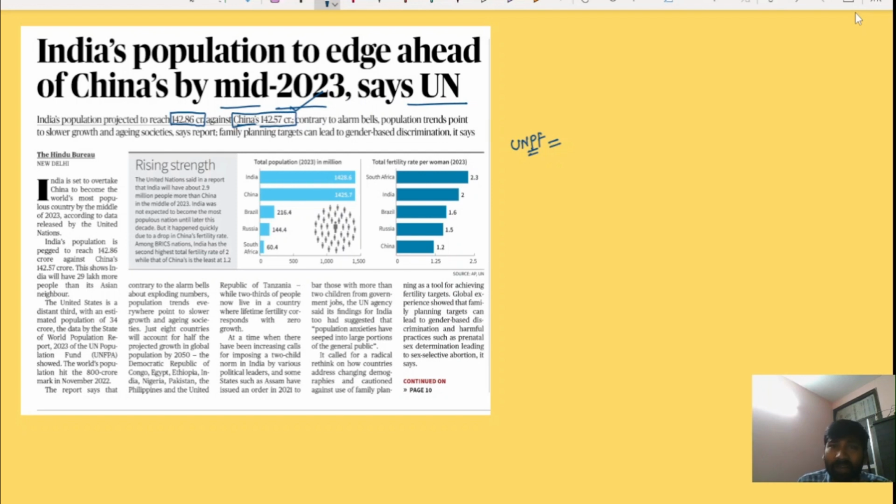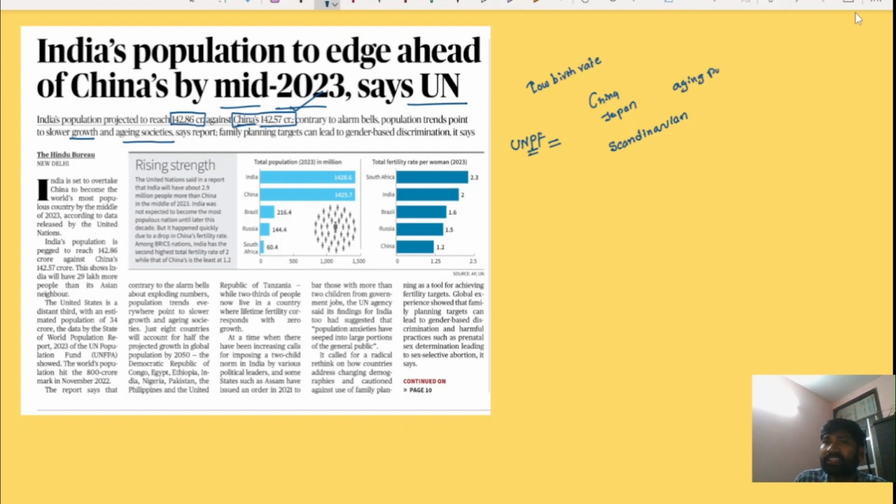Contrary to the alarm bells, population trends point to slower growth and aging societies. Aging societies invariably means low birth rates. There have been low birth rates among major developed countries like China, Japan, and even several Scandinavian countries. Those countries have been experiencing an aging population.